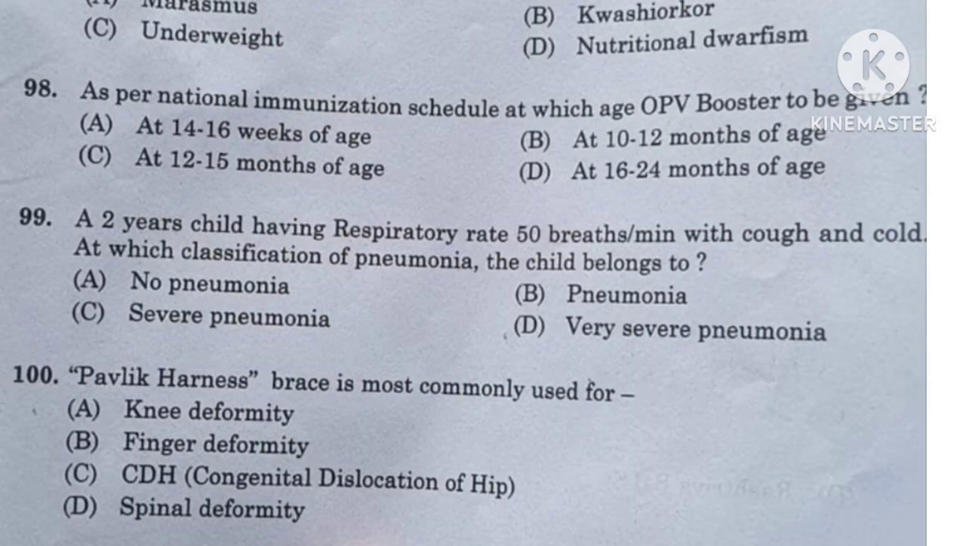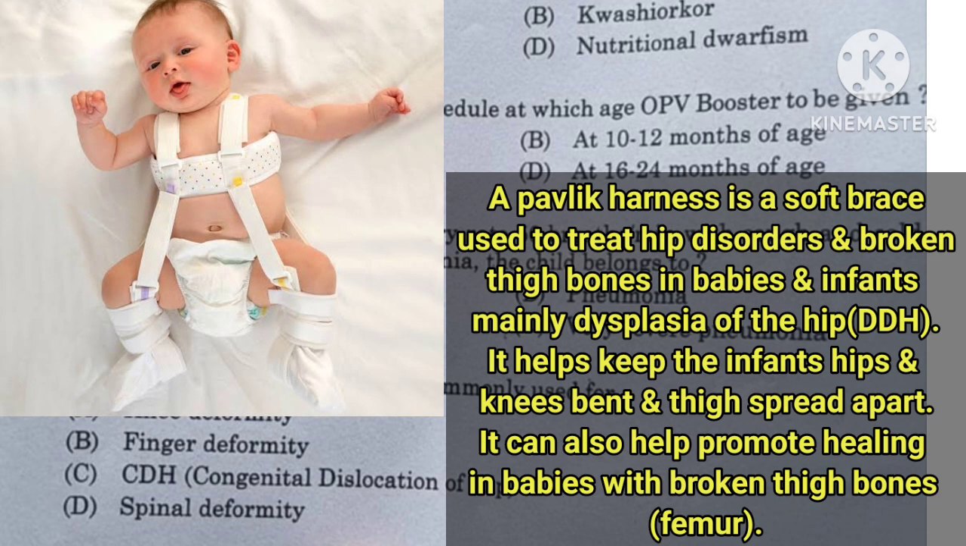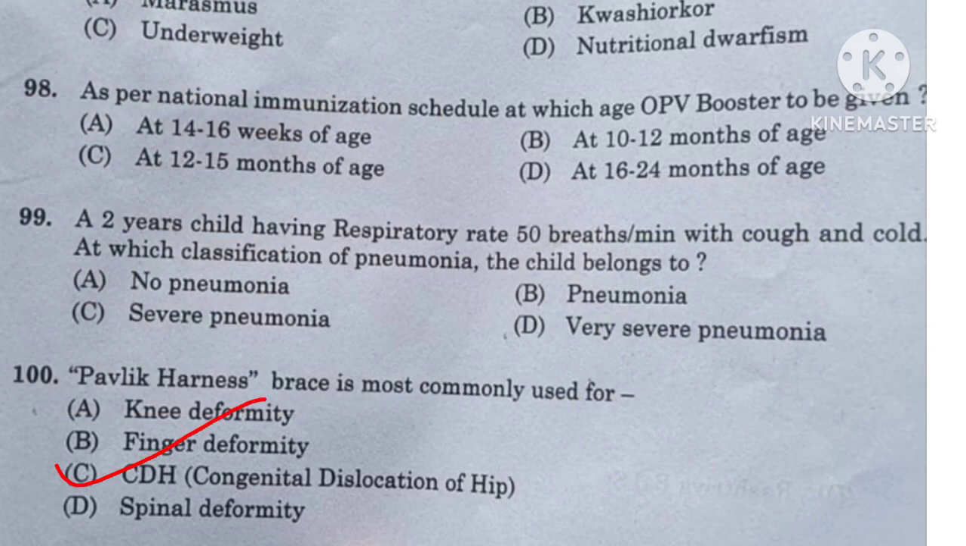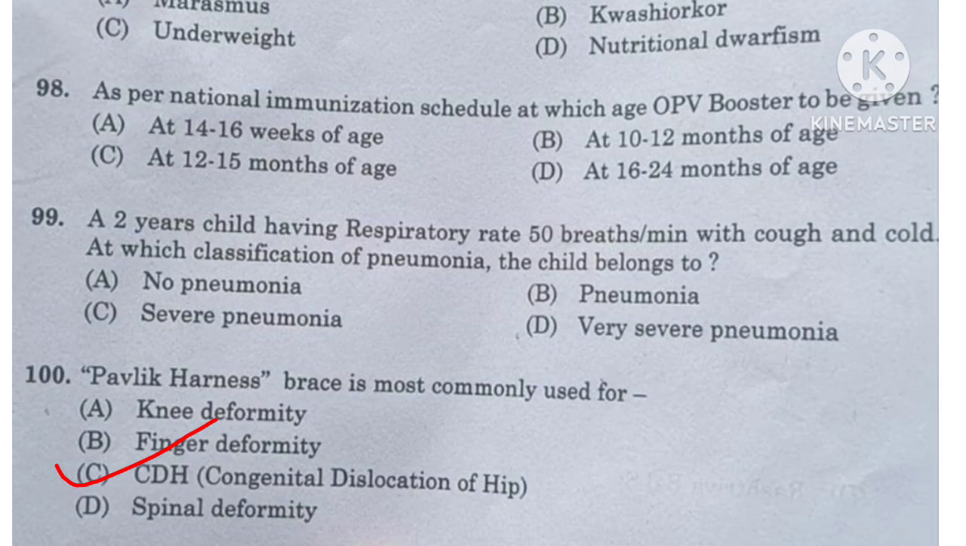And the last question is, the pelvic harness brace is most commonly used for knee deformity, finger deformity, CDH, congenital dislocation of hip, or spinal deformity. A pelvic harness is a soft brace used to correct the hip disorders and broken thigh bones in babies and infants, mainly developmental dysplasia of the hip (DDH). It helps to keep the infant's hip and knees bent and the thighs spread apart. It can also help promote healing in babies with broken thigh bones or femurs. So option C, CDH or congenital dislocation of the hip, is the right answer.